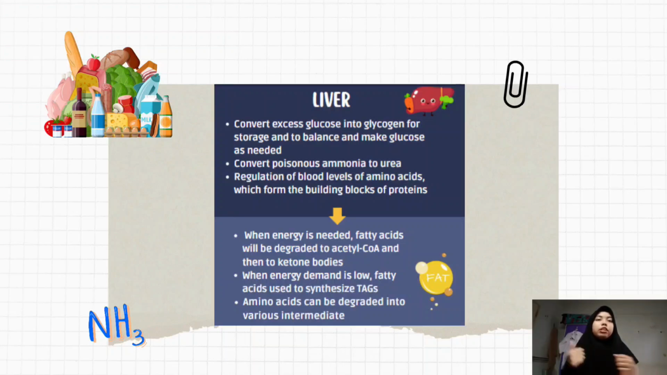Next, when there is low energy demand, the liver will convert fatty acids into a new molecule, which is triacylglycerol, and store it as fat for future use. For the last part, which is amino acid degradation, the liver can degrade amino acids into intermediates for various metabolic pathways, including energy production, gluconeogenesis, or biosynthesis of other molecules.